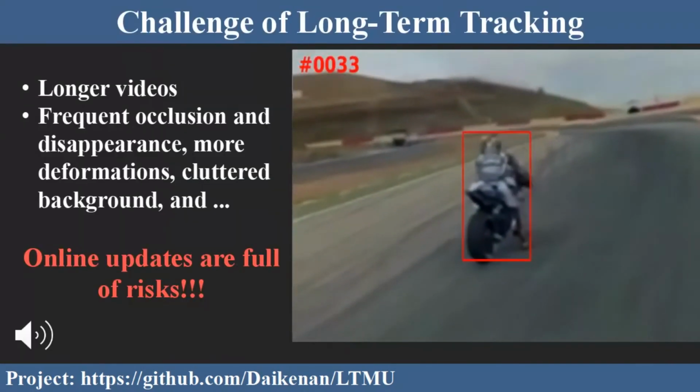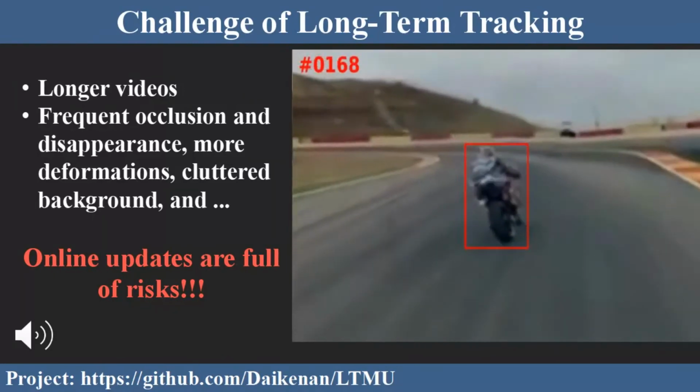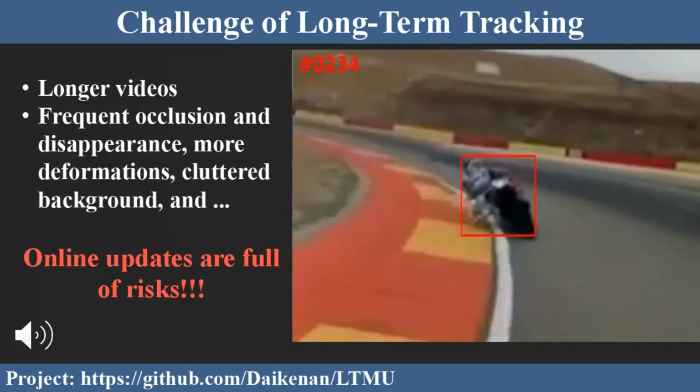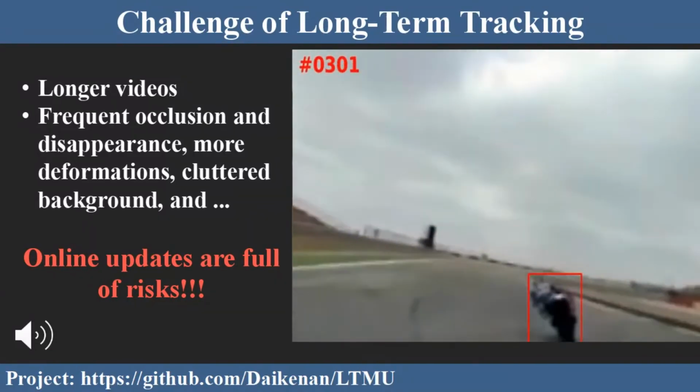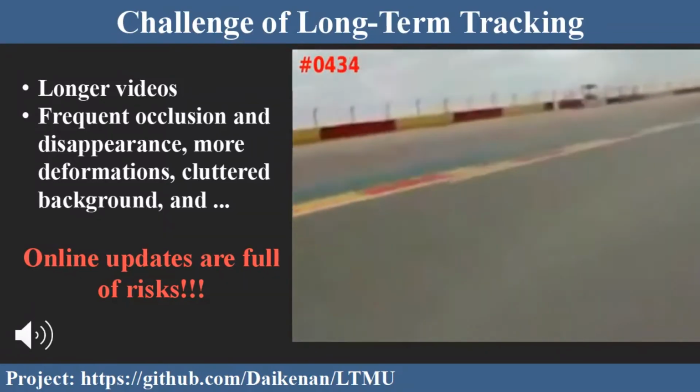The task of long-term single-object tracking has more challenges than the short-term counterpart. The length of frames is much longer, the target disappears frequently, and more deformations and cluttered background occur. So the online update of long-term tracking is much more difficult.